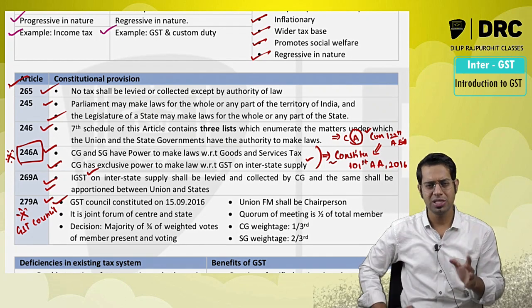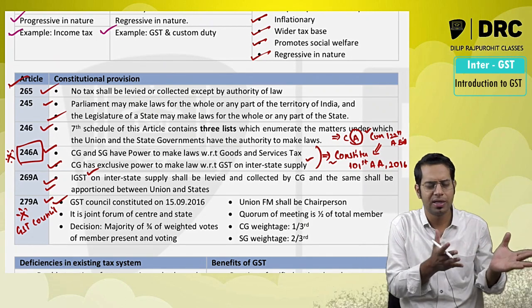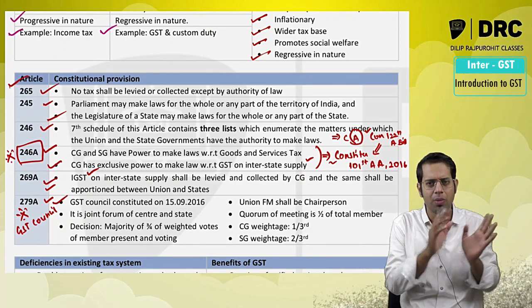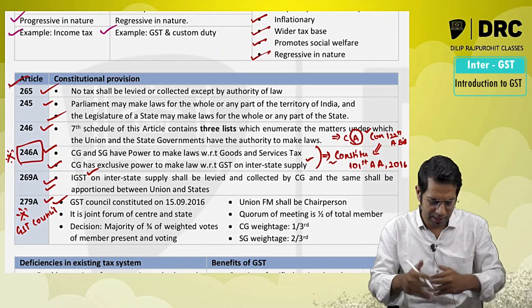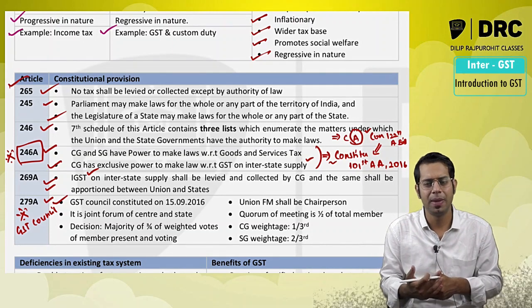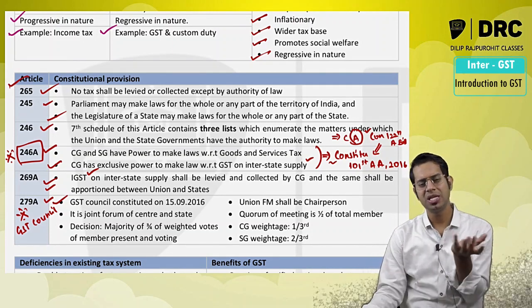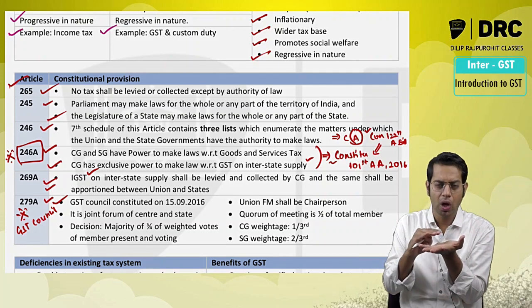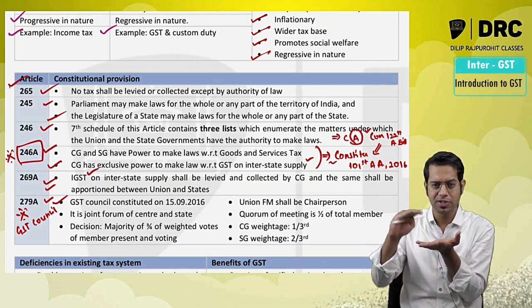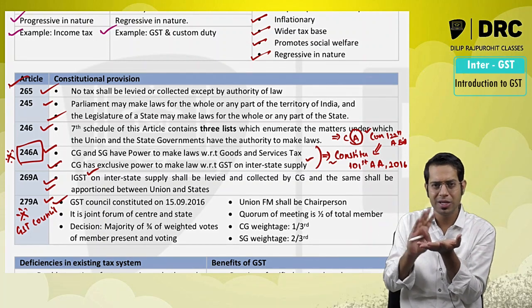And what is the GST Council, sir? It is a joint forum of the center and the states, meaning there are members from the central government and members from the state governments. GST is a tax which is levied by both the central government and the state government simultaneously.